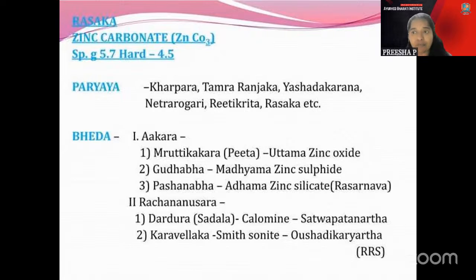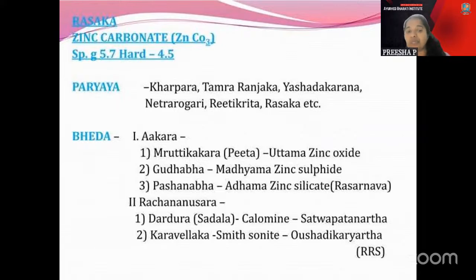These three types of classification are very important because for Rasaka, there is no other area where the question can be asked. So Beda part can be asked. Rasaka is some of the controversial drug which is told there. So that is why its types can also be asked there. Then the other one is called as Rasanusara. That is according to Rasaratna Samuchaya.